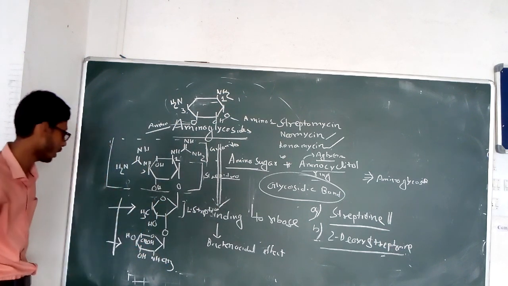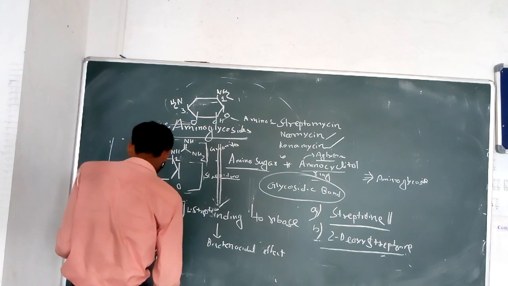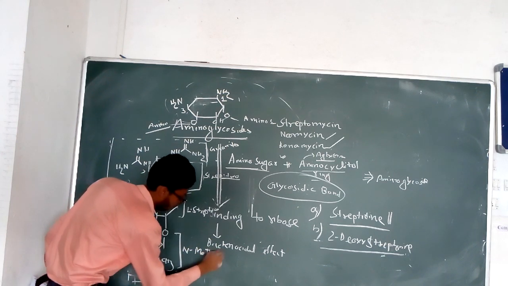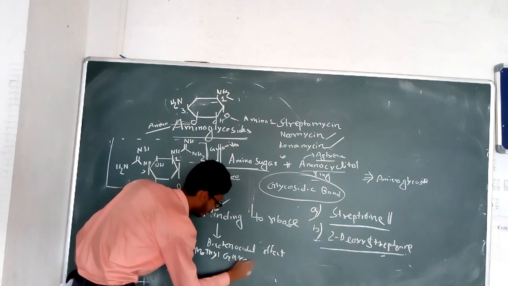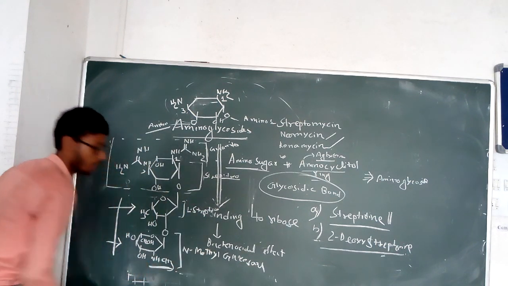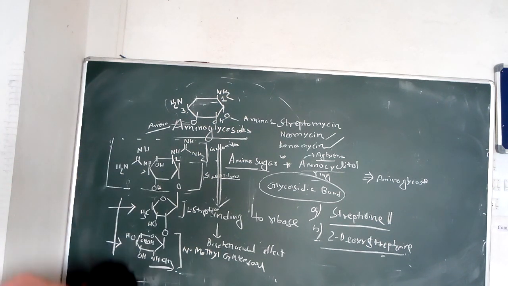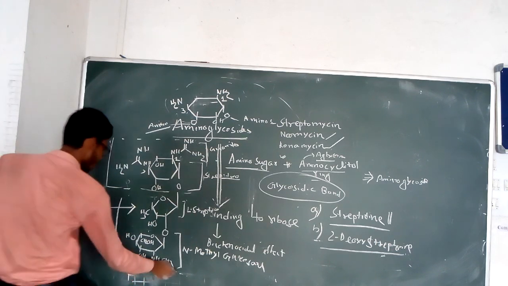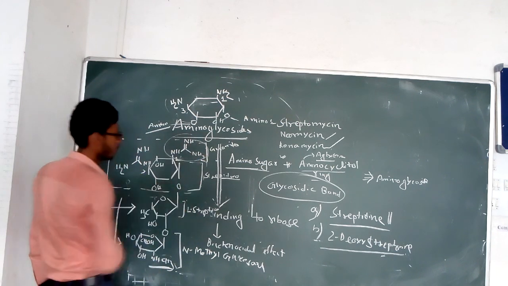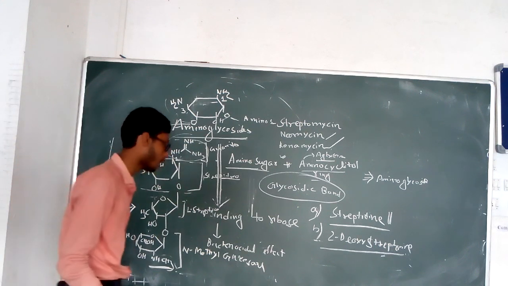This is the pentose sugar, and the hexose sugar is known as N-methylglucosamine, because this glucosamine contains a methyl group on the nitrogen. Due to the presence of the methylamine and the guanidine groups, streptomycin is basic in character.